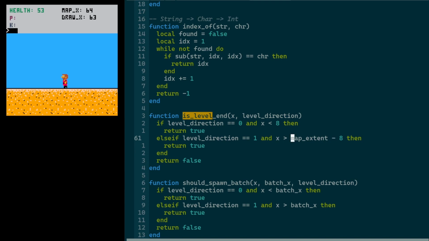And it's sort of just like this random global that I'm not super comfortable having, but it just kind of represents the maximum length of a full map. I'll probably have to do something about that later. But yeah, for our purposes, this isLevelEnd function allows us to consider the direction of the player's travel when deciding whether or not they've finished the level.